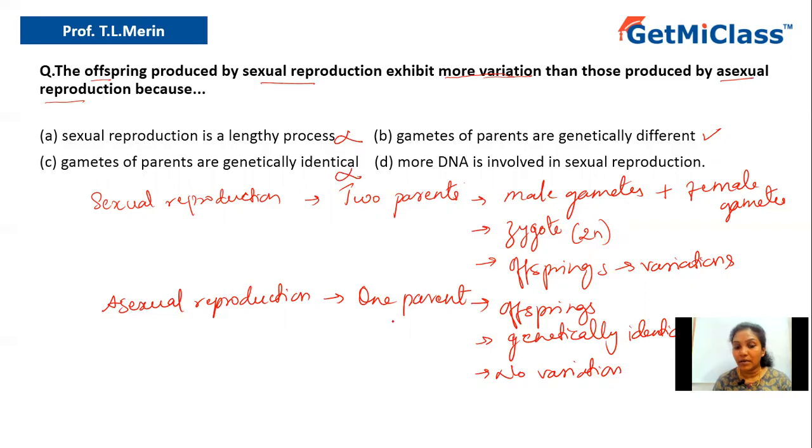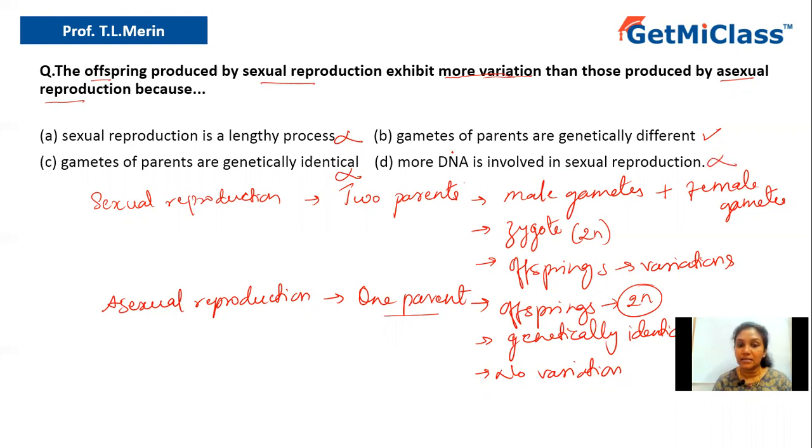Similarly, in case of asexual reproduction, even though it is one parent, all the cells will contain the diploid number of chromosomes. Whatever number of chromosomes are present in the parental vegetative cell, the same number will be there in each and every vegetative cell of the offspring. Hence we cannot say that more DNA is involved in sexual reproduction. Hence that is also ruled out.